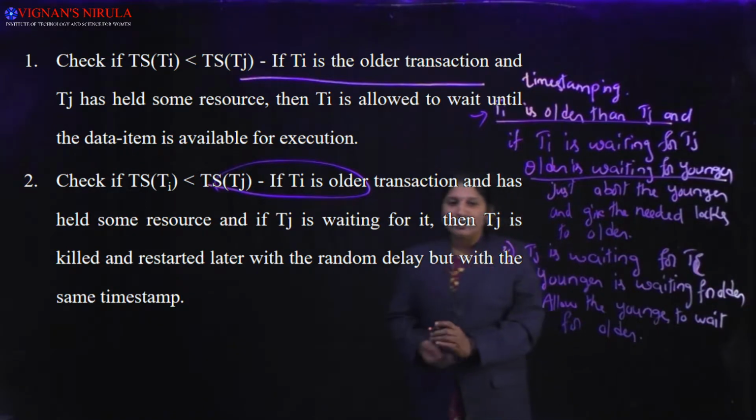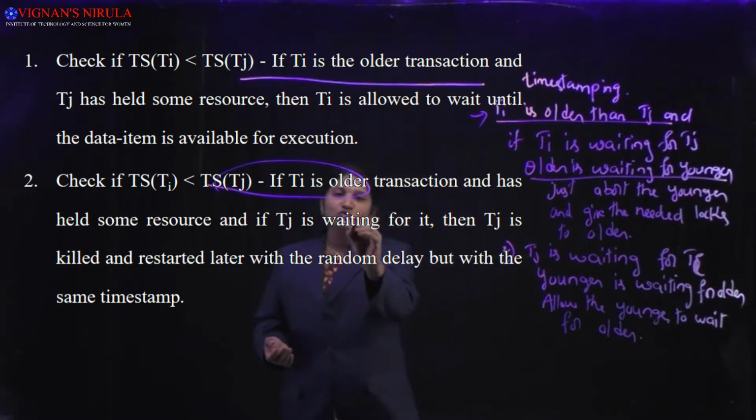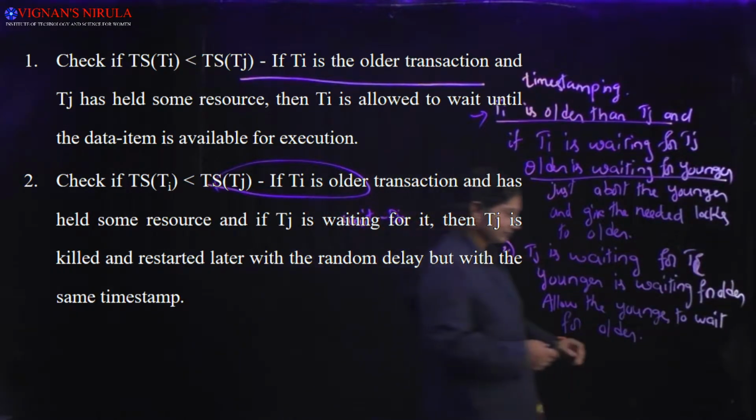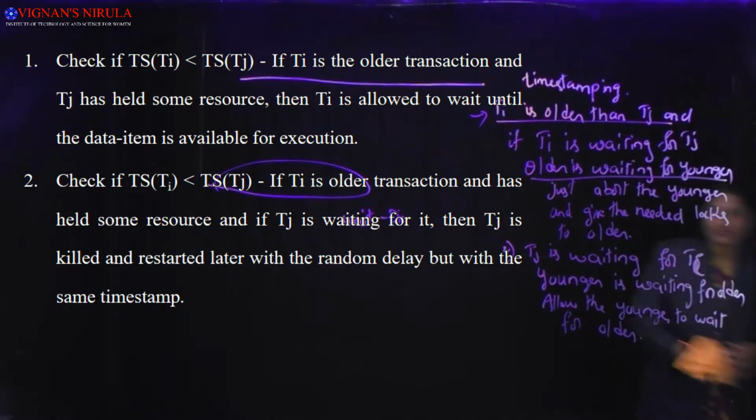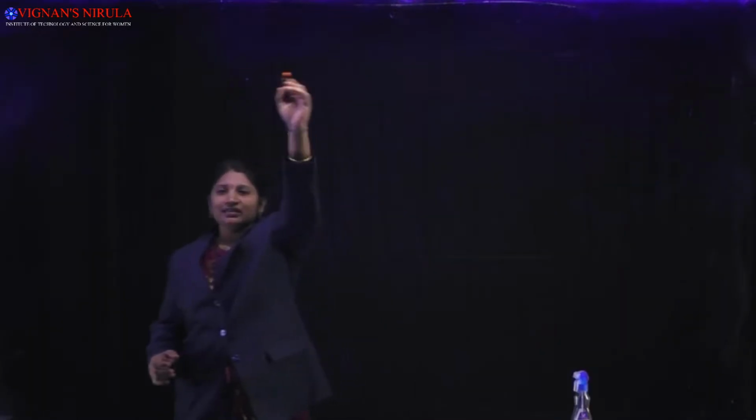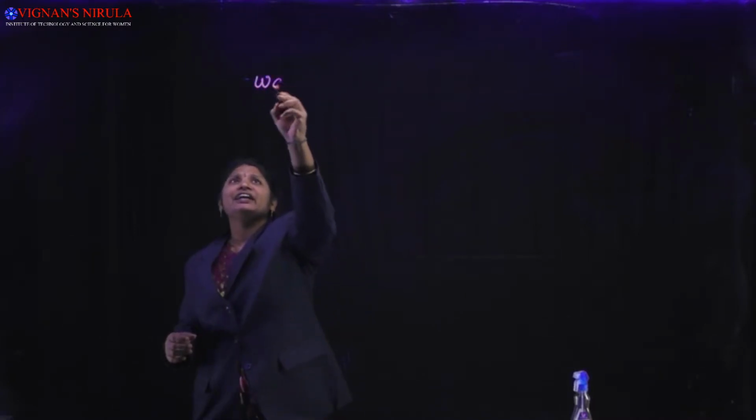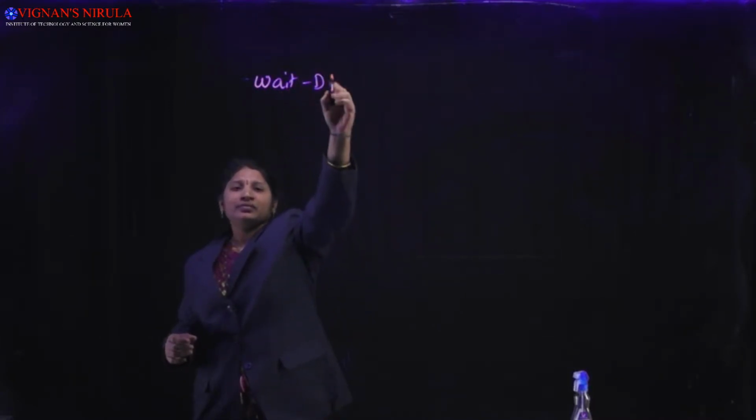So we will now compare the two types of schemes, that is wait die and wound wait. Now we will see the differences between wait die and wound wait scheme in a simple manner.